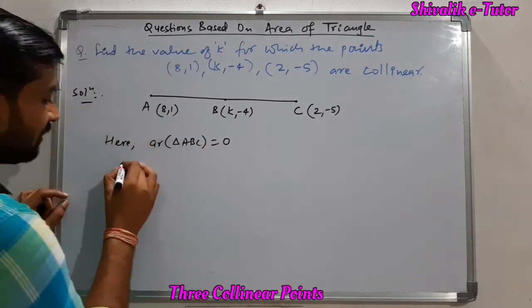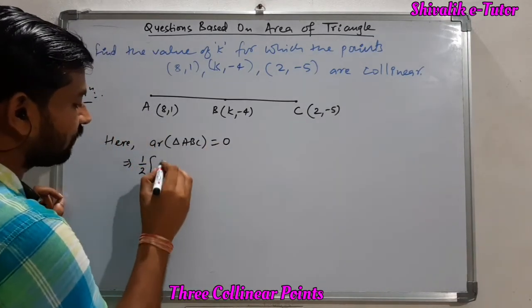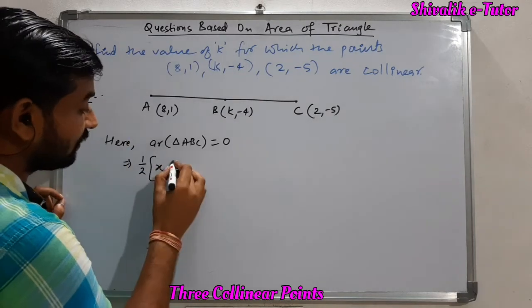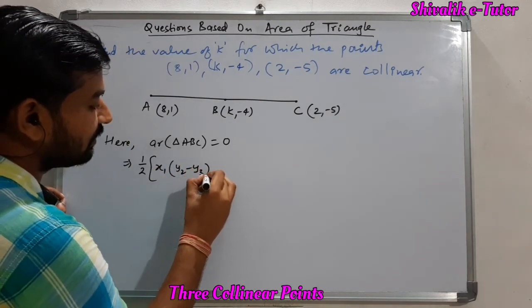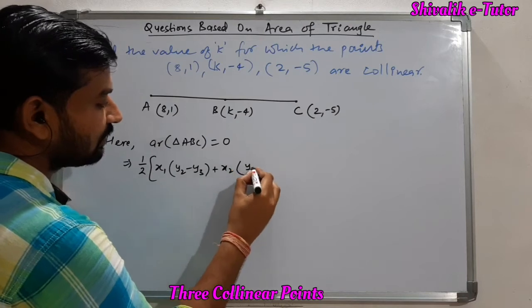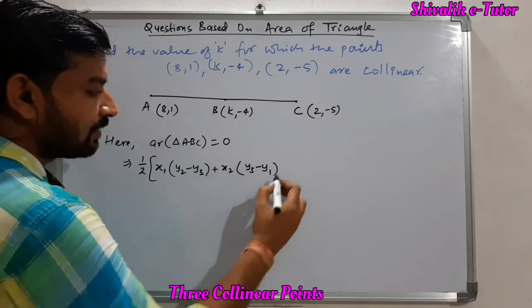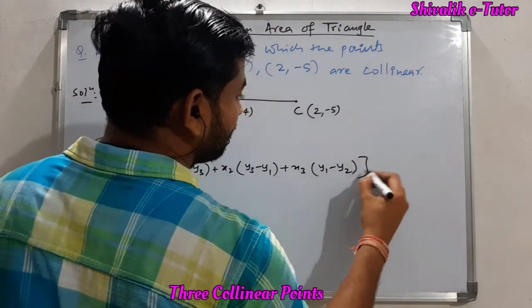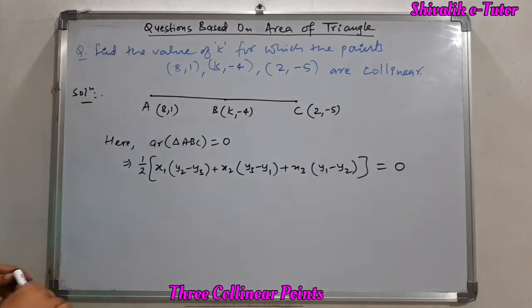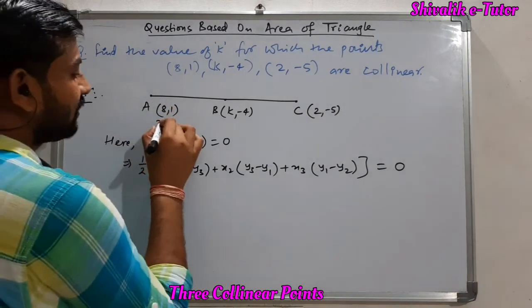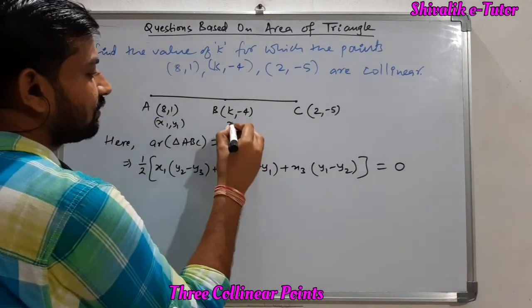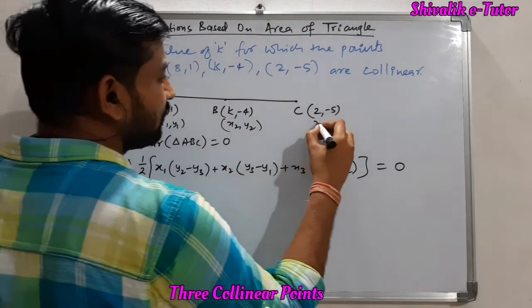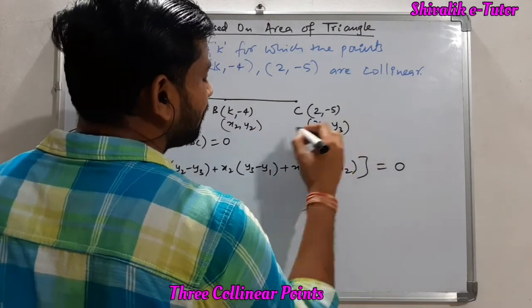So let me write the formula first. 1/2 times x1 into (y2 minus y3) plus x2 into (y3 minus y1) plus x3 into (y1 minus y2), and this is 0 here. So let me substitute all the values of x1, y1, x2, y2 and x3, y3 here. Clearly this is x1, y1, this point is x2, y2, and this point will be taken as x3, y3.